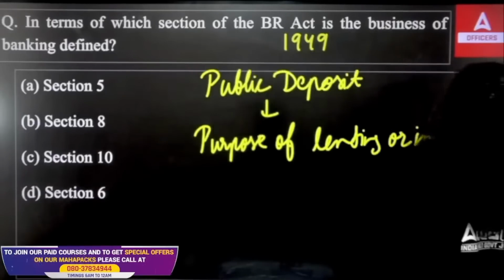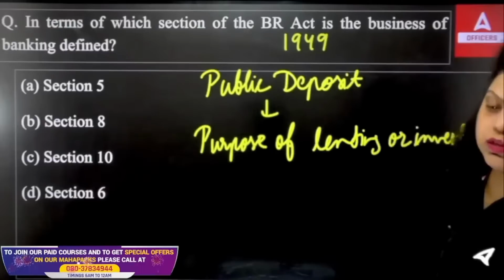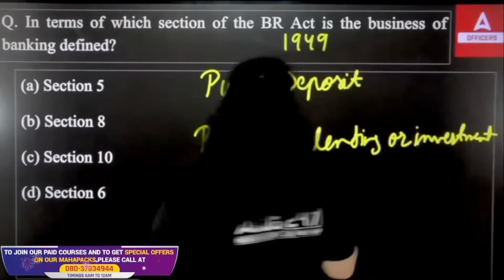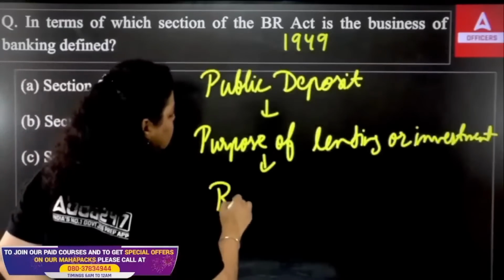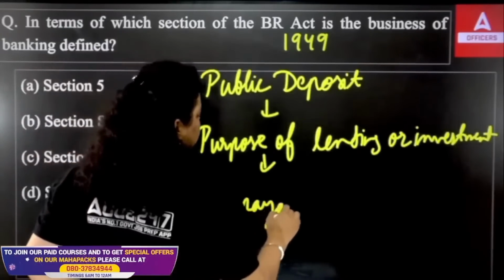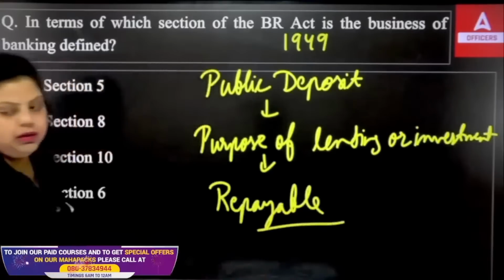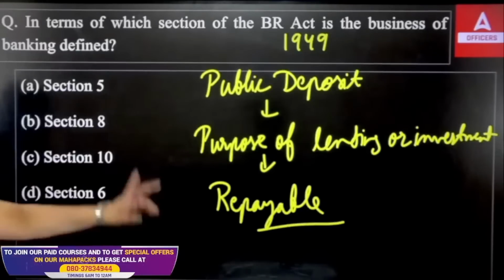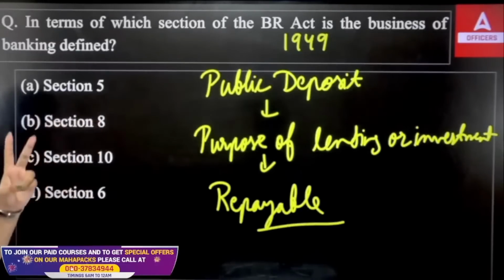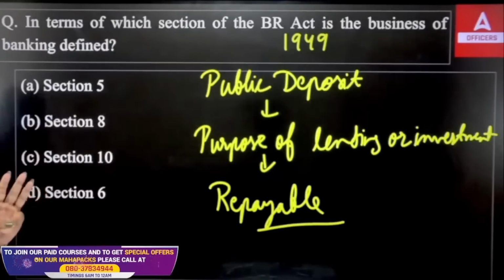For the purpose of lending and investment, you are accepting deposit from the public. The last part is that it will be repayable on demand. That is known as your business of banking. So first is accepting deposit from the public for the purpose of lending or investment, and that will be repayable on the demand of the customer.